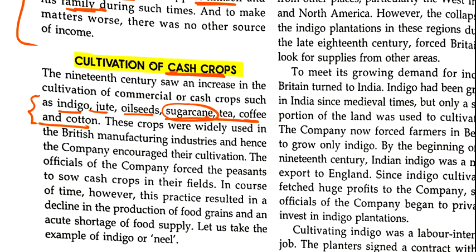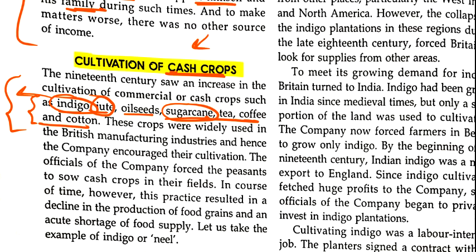Suppose sugarcane: with the help of sugarcane we can produce sugar. With the help of jute we can produce jute bags. With the help of indigo we can dye colors. It gives us a blue color, with which we color our clothes. So these crops are basically industrial crops, meaning they are used in industry. And in Europe there was an industrial revolution, so there was a huge demand for these cash crops.